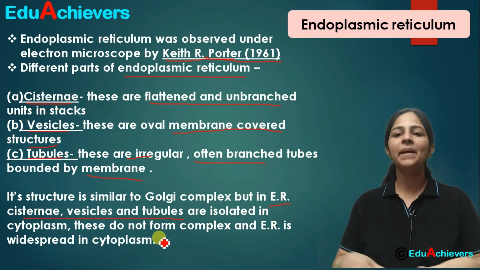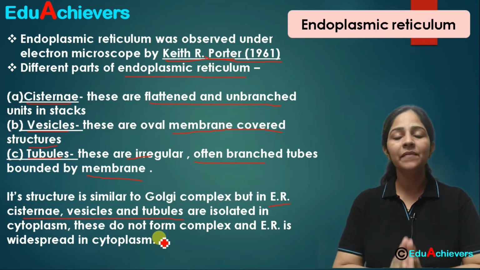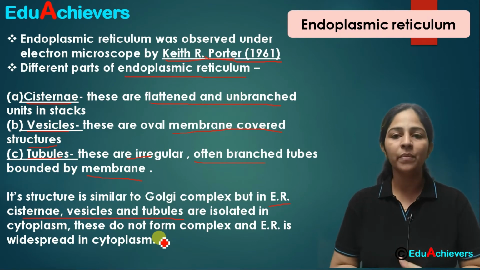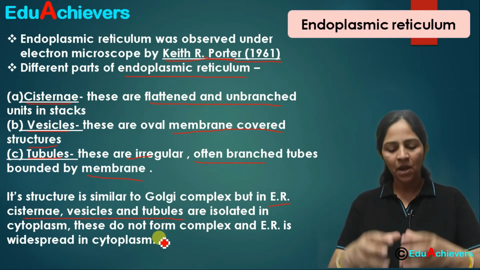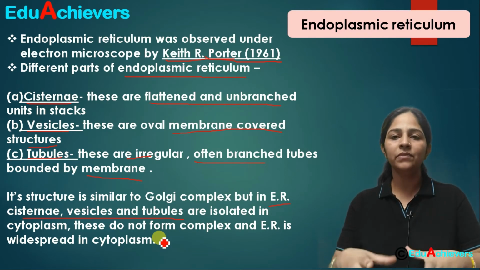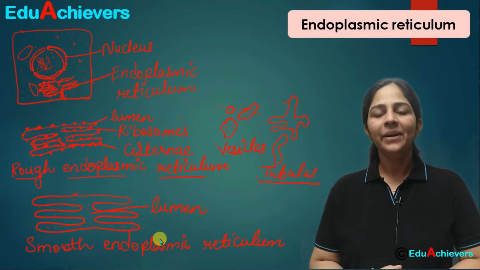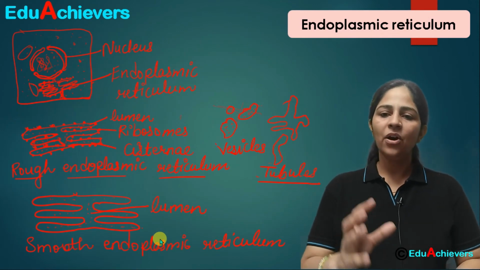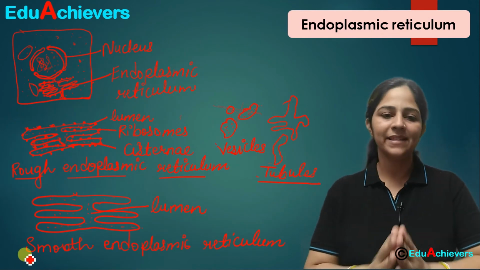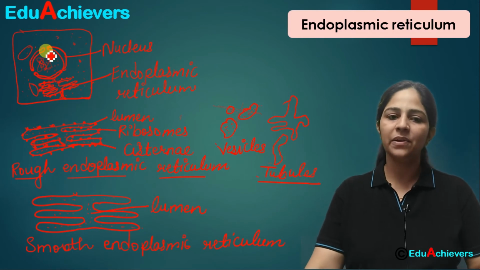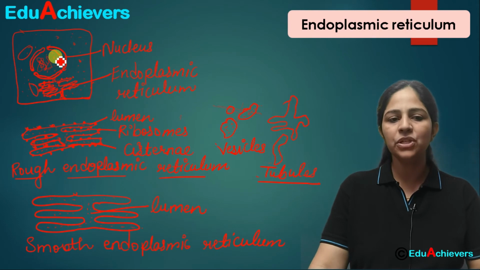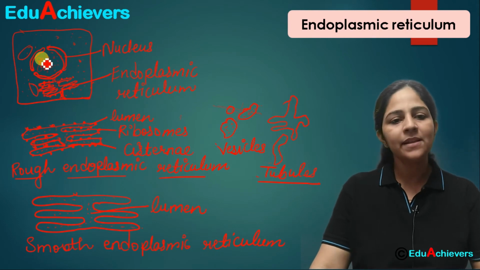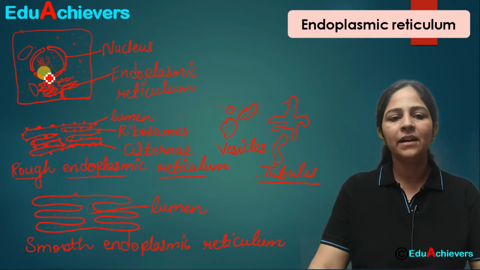Cell में बहुत सारे areas में होता है, especially the cell which is actively involved in the formation of some of the substances, वहाँ पर endoplasmic reticulum बहुत widespread होता है. Okay, now let's understand कि endoplasmic reticulum का structure कैसा दिखता है. When we look at endoplasmic reticulum, if I have drawn a simple cell for you here, and if you look at the position of the nucleus, as you can see, this is nucleus, and you can see the chromatin material here.